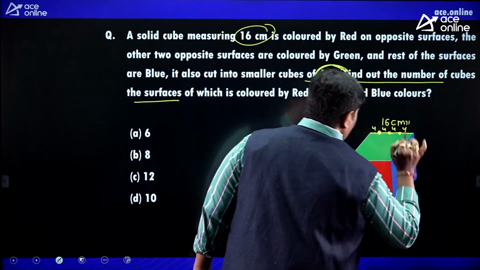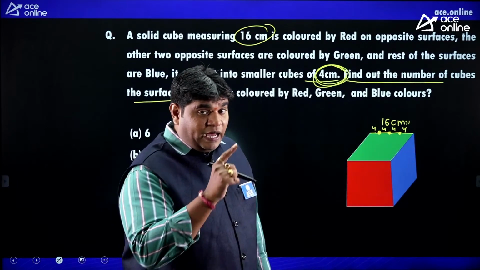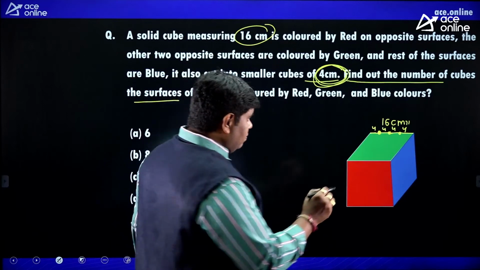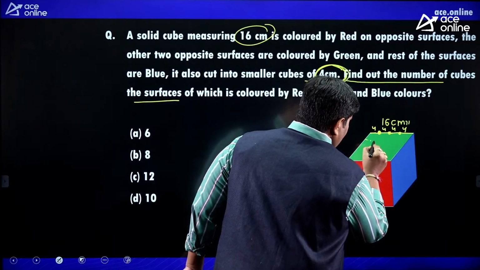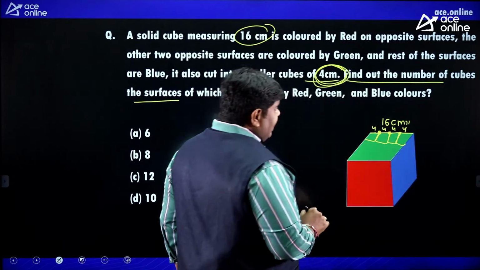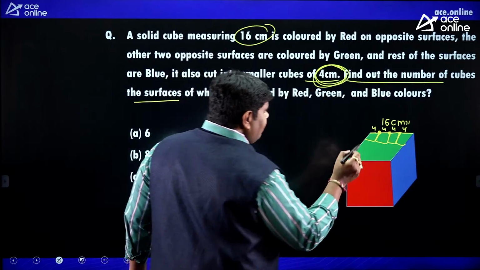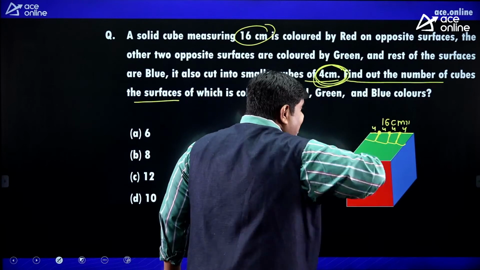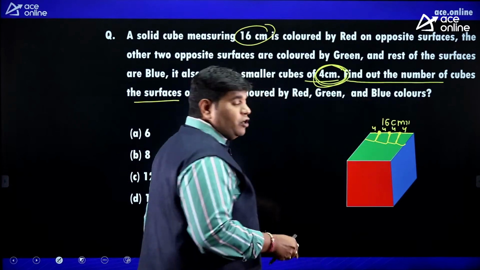4, 4, 4, 4. Look at, friends. I'm getting each piece of 4 centimeter like this. Each piece 4 centimeter means, okay, here how many times am I cutting the cube?